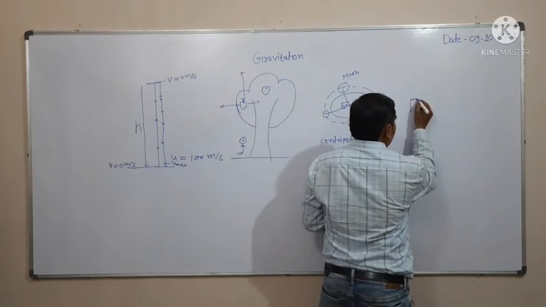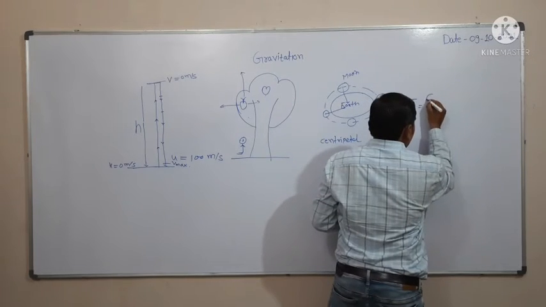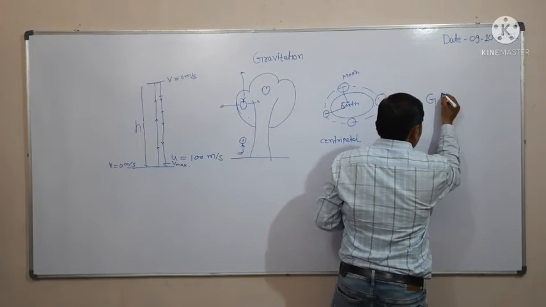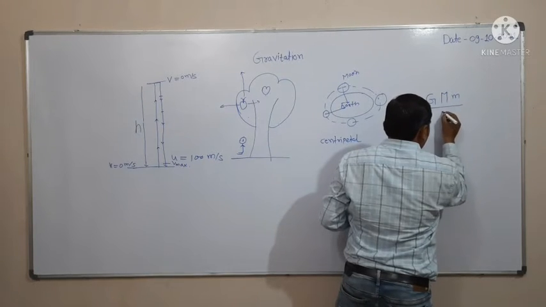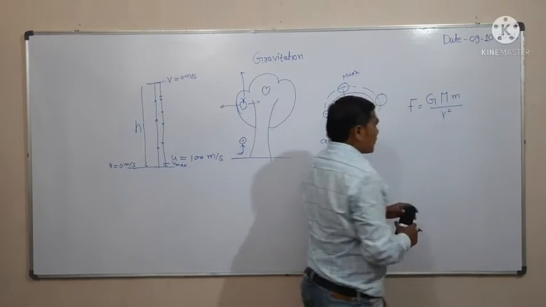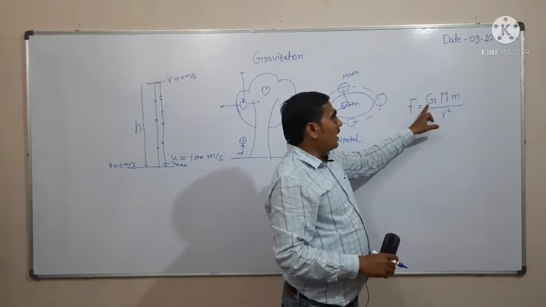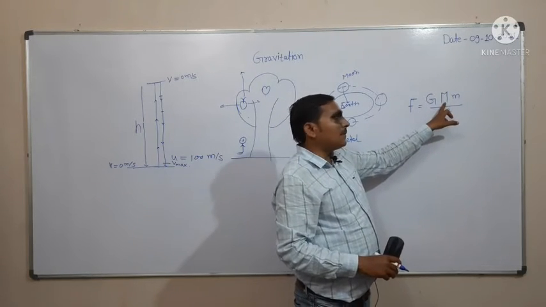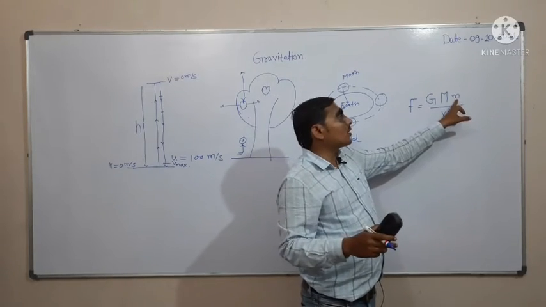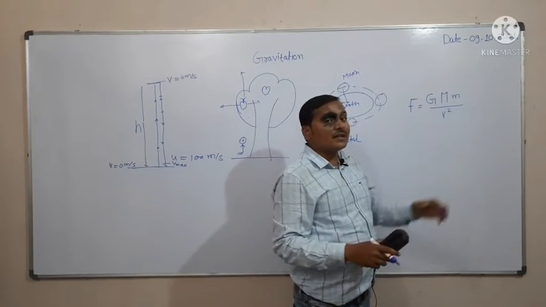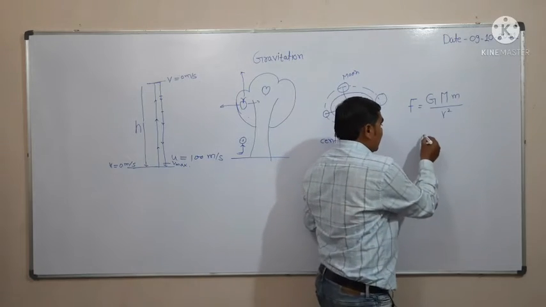That force of attraction is given by F equals capital G into capital M into small m divided by r square. Friends, you should know this G is the gravitational constant, M is the mass of the earth, small m is the mass of the object on the earth, and r is the distance between the two objects.